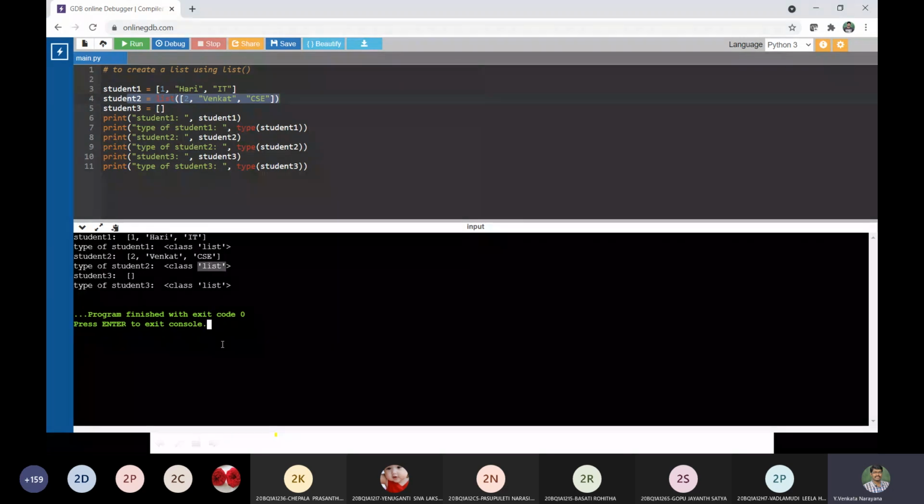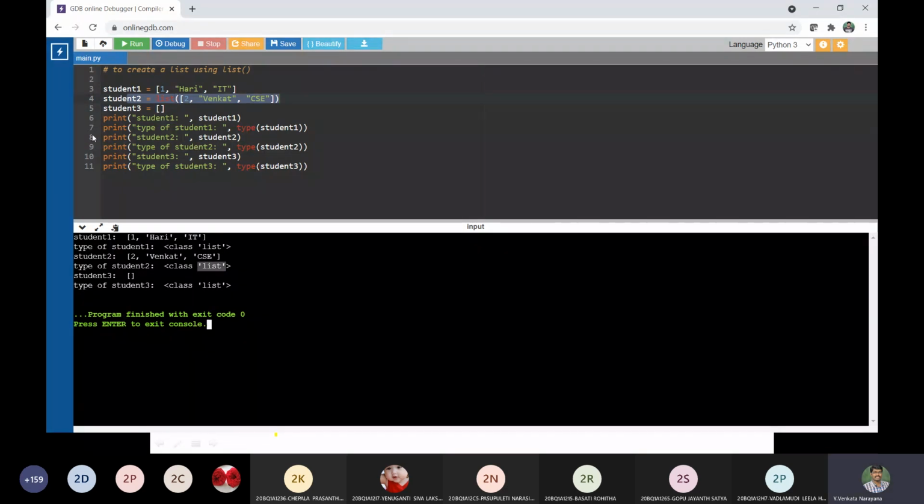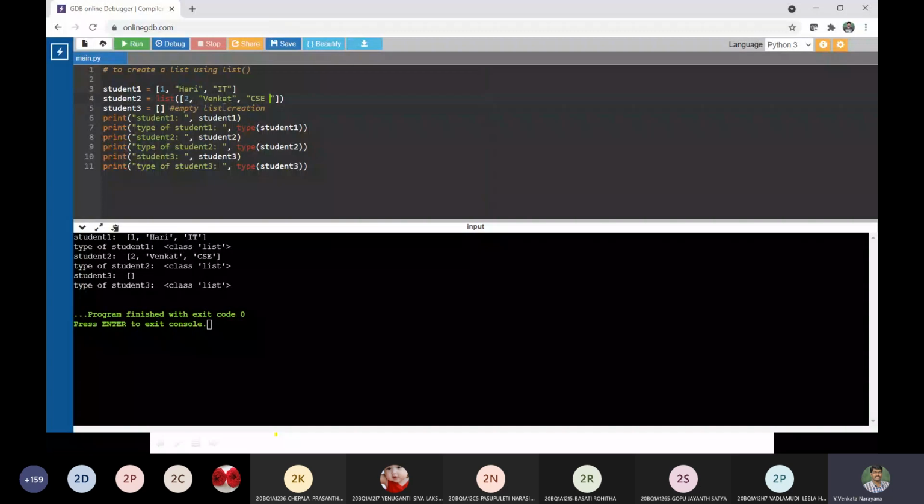Is that clear? And I have created an empty list. See here, student 3, which is created as an empty list. The type of that particular empty list is also a list. Is this clear? So this is nothing but empty list creation. Sorry, somebody is interrupting me.